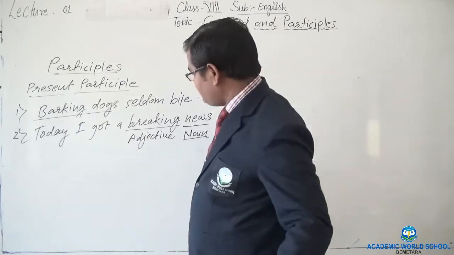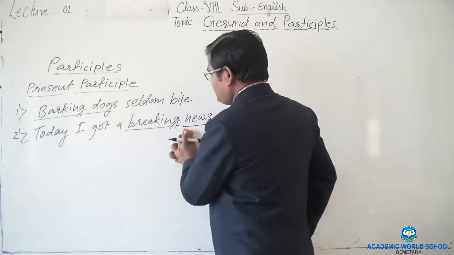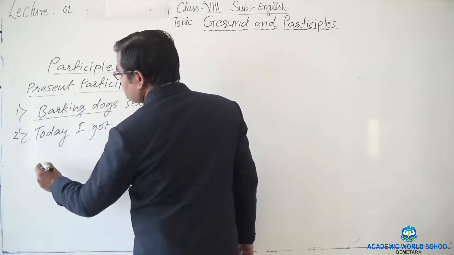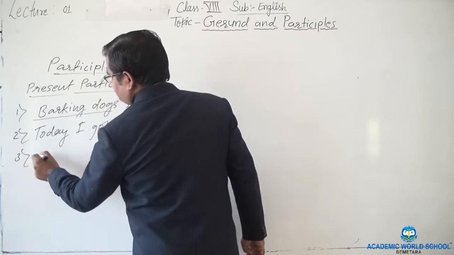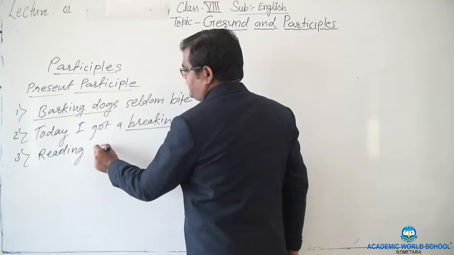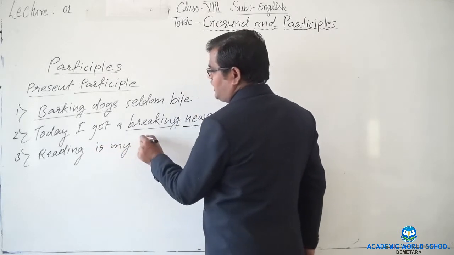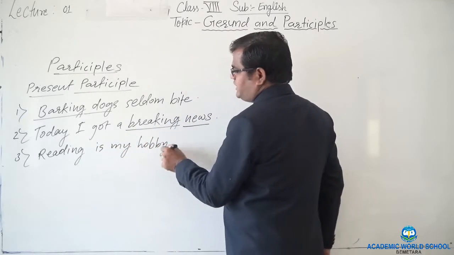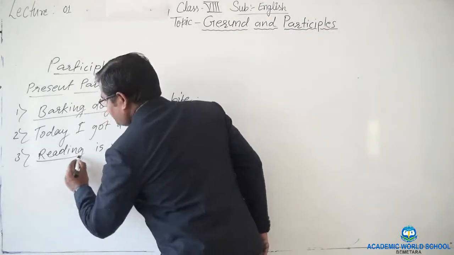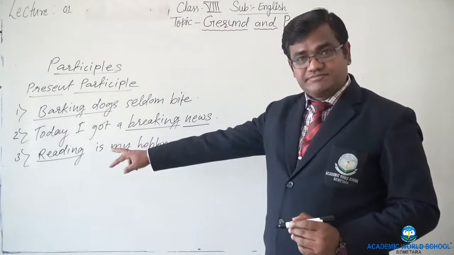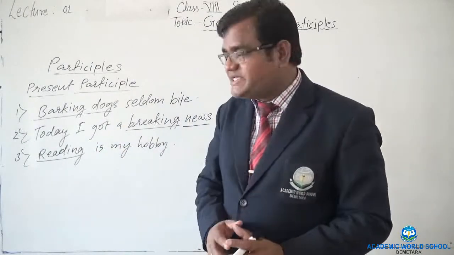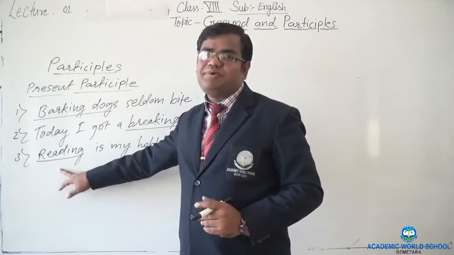Now if I write another example, for example, reading is my hobby. Reading is my hobby. Here, reading is the ing word, verb plus ing. I have used it at the subject place, but is it a present participle?